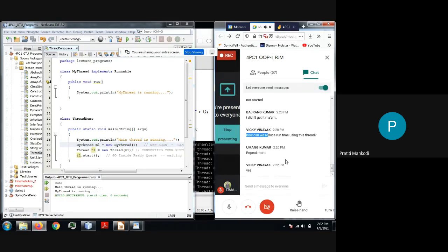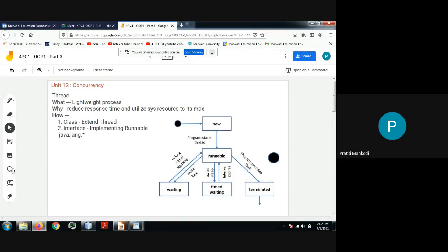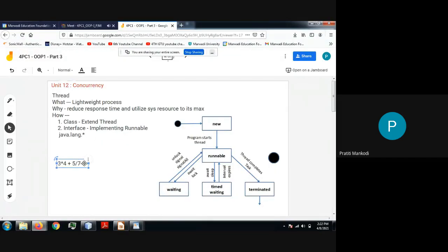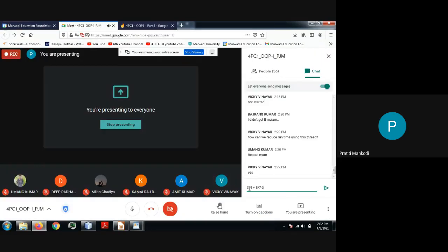डिपेंडेंट आप कब बोल सकते हो? मान लो अगर आपका एक्सप्रेशन ऐसा कुछ है, 3 into 4 plus 5 divided by 7 minus 3 something. ये सिनारियो अगर है something like this, then we can say actually it is dependent, because first you have to perform one operation, then based on the answer, you have to go for the second operation.